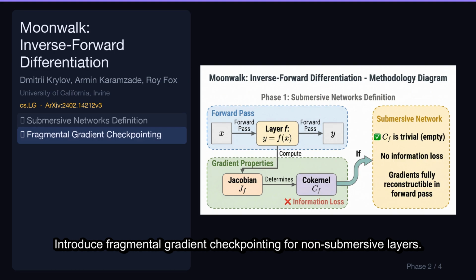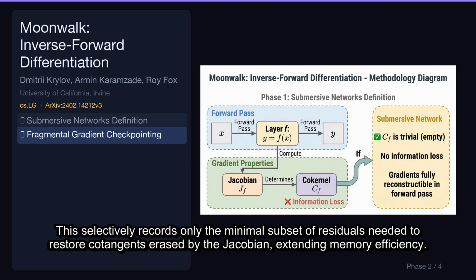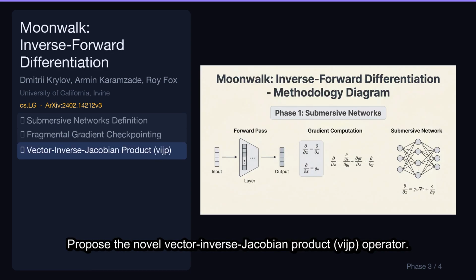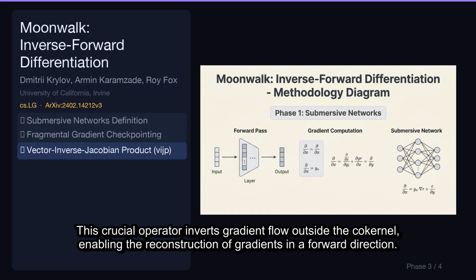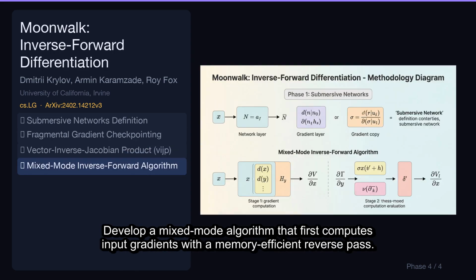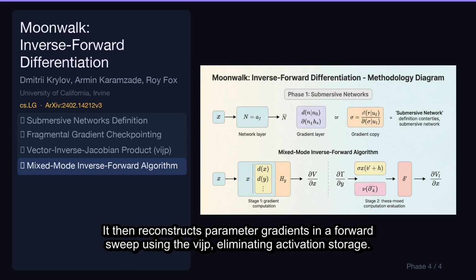Introduce fragmental gradient checkpointing for non-submersive layers. This selectively records only the minimal subset of residuals needed to restore cotangents erased by the Jacobian, extending memory efficiency. Propose the novel vector inverse Jacobian product, VIGP operator. This crucial operator inverts gradient flow outside the co-kernel, enabling the reconstruction of gradients in a forward direction. Develop a mixed-mode algorithm that first computes input gradients with a memory-efficient reverse pass. It then reconstructs parameter gradients in a forward sweep using the VIGP, eliminating activation storage.